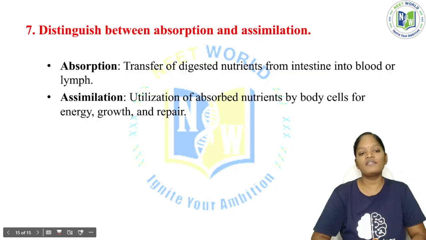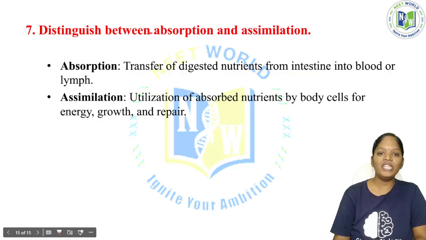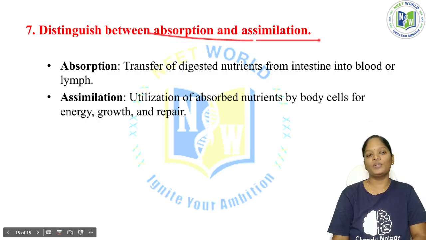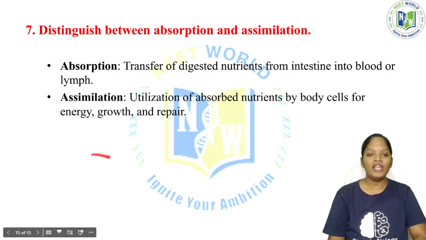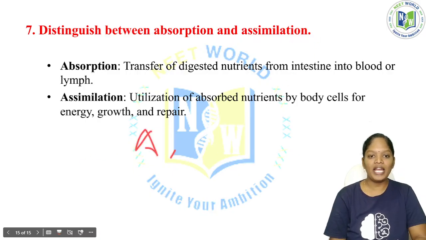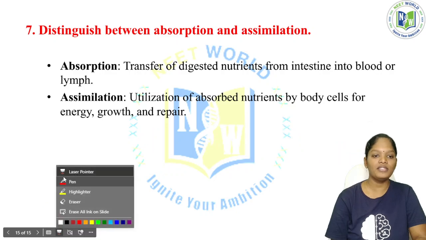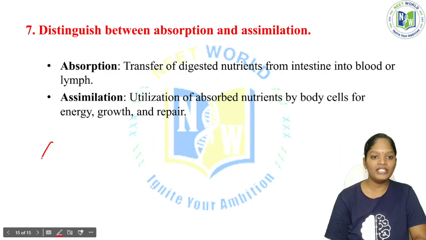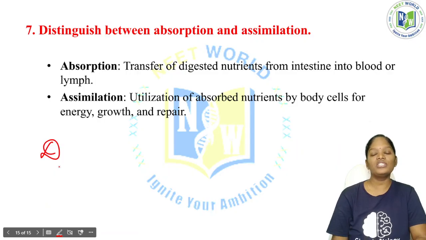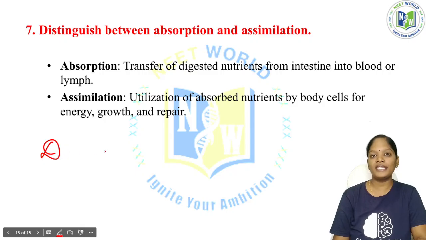Now the last question will be: distinguish between absorption and assimilation. See, we have digestion, absorption, assimilation and egestion. The first process is digestion. Digestion means the complex molecules are broken down into simple molecules. So this is what digestion is.